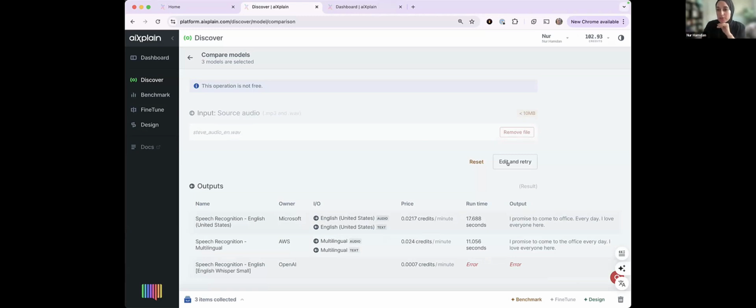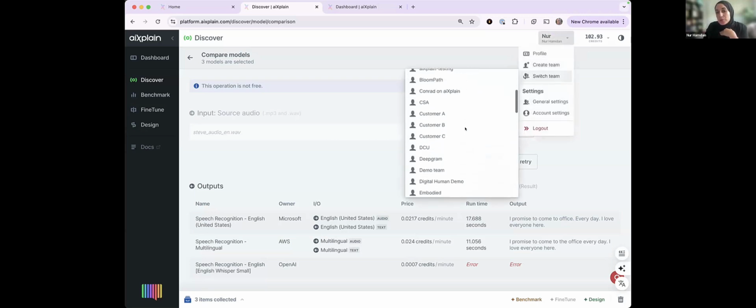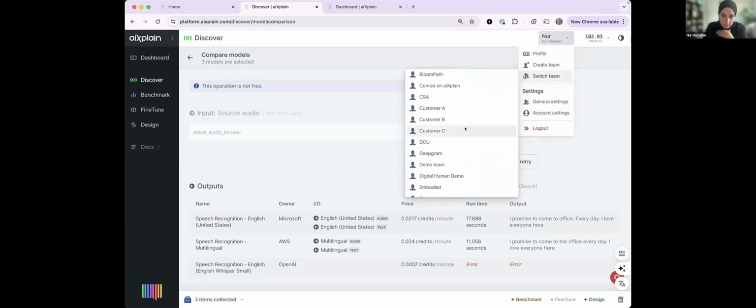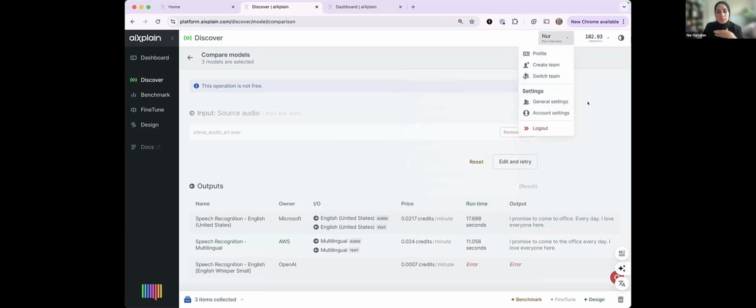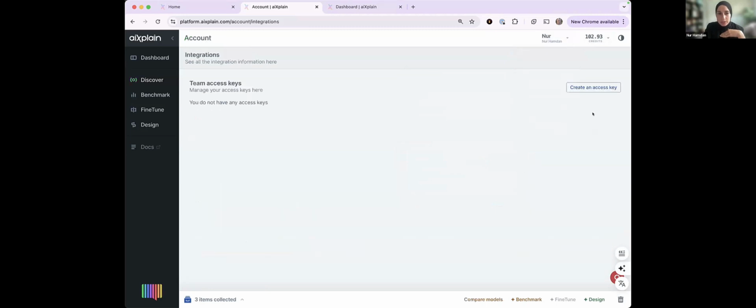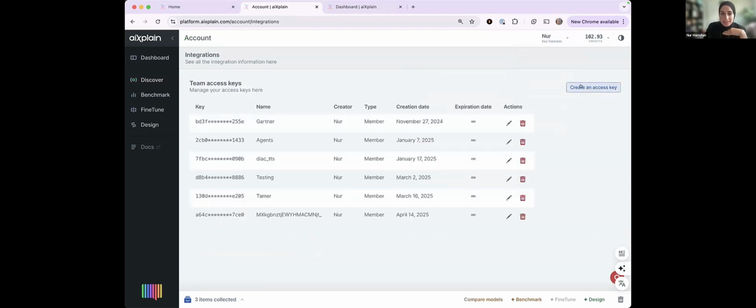Now, going back to the question you asked me. My personal team is Noor. That carries my name, and that's the one I would look into if I register. Every other team I belong to has its own separate wallet. If I were to create a business, I would start by prototyping on my own team, and to guarantee that, I will go to my account settings, my general settings, integrations, and create my access key here.